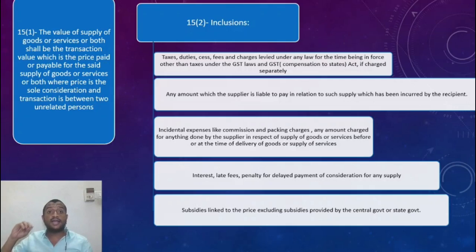Only delayed payment of consideration is included in this. So any late fee or interest charge for loan default is not included here. Delayed payment of consideration is only what is meant here. Anything else, do not include it in the value of supply. So that 25,000 of late fee or penalty should be included in the value of supply of goods. But the time of supply, remember, when we discussed the time of supply, will be the date of payment of the interest, late fee or penalty. It is not the 20th of next month or the date of issue of invoice. It is whenever that person pays me the 25,000.